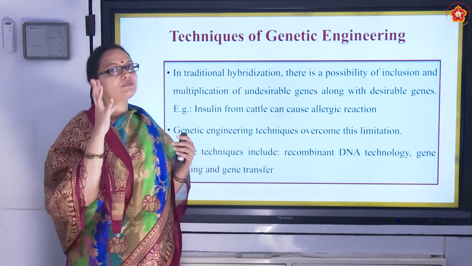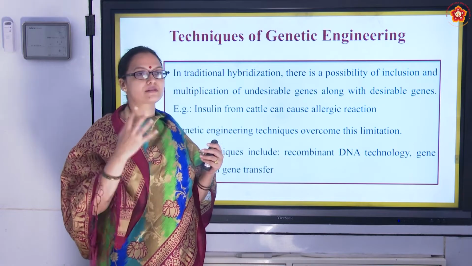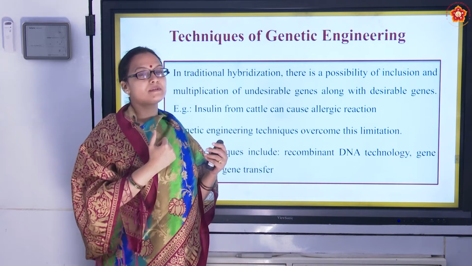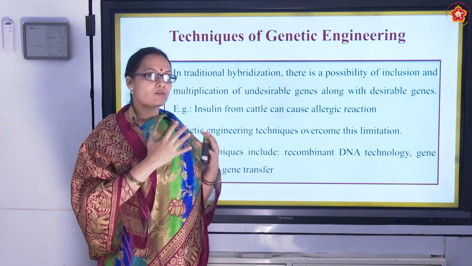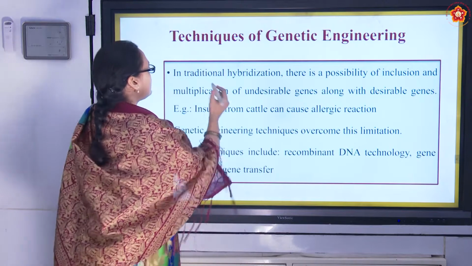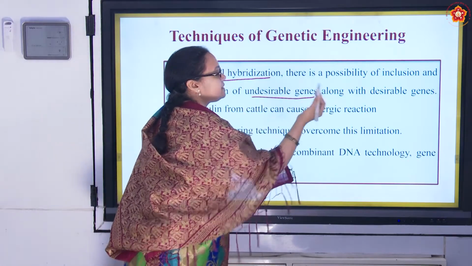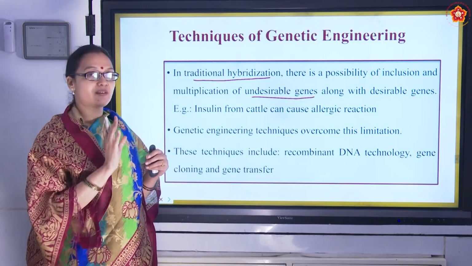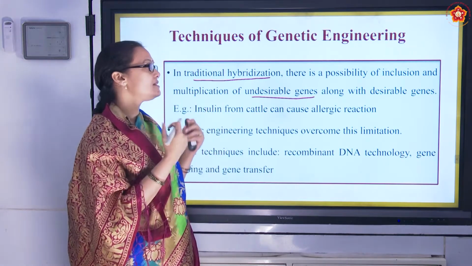But imagine if one of the plants has an undesirable trait, like it can produce toxic substances or it can produce allergens. Then what happens? That undesirable trait also comes to the progeny, which cannot be controlled in general hybridization. So what happens in traditional hybridization? Undesirable genes also will get passed on to the future generations or to the progeny, which cannot be controlled. Whereas in genetic engineering, this is in our hands.